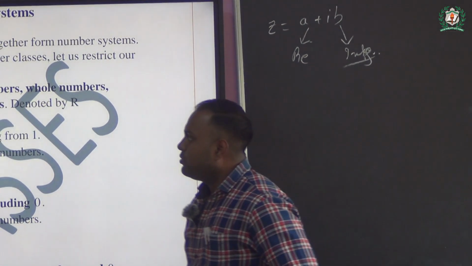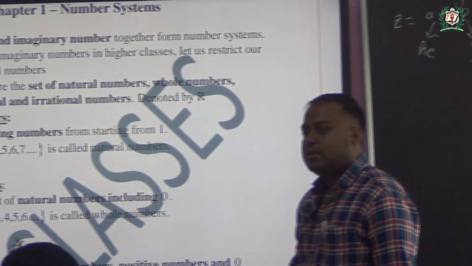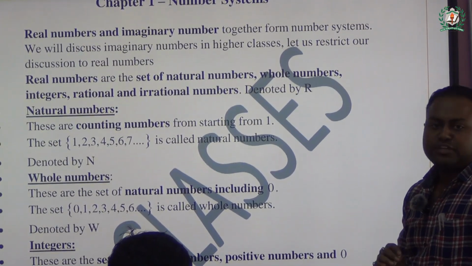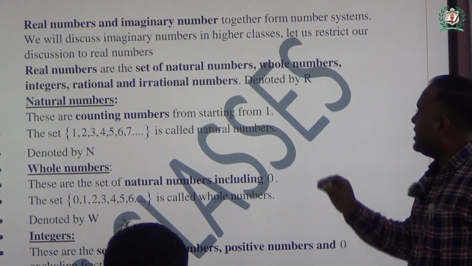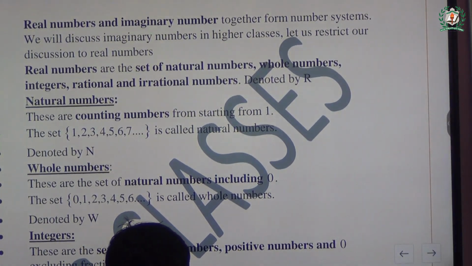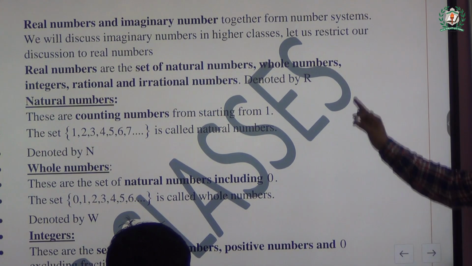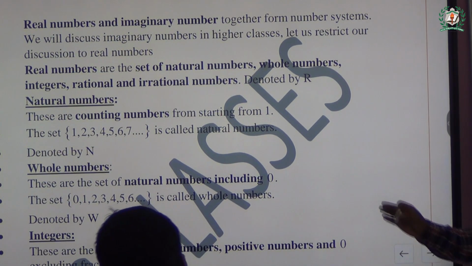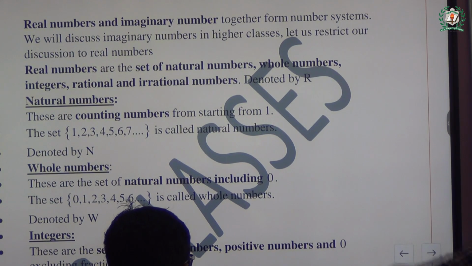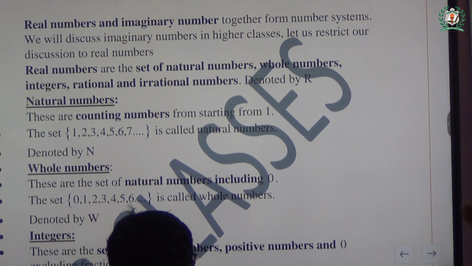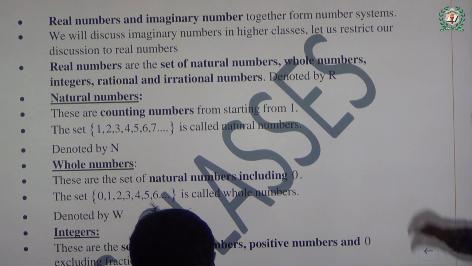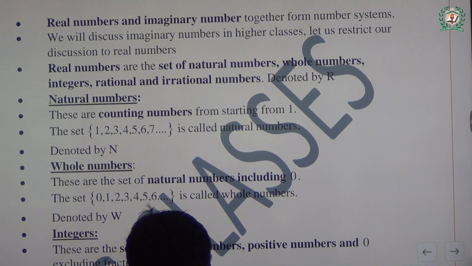So now further, in a set of real numbers, or the formation of the real number, it is basically seen in the form of the set of natural numbers, whole numbers, integers, rational and irrational numbers. And as we know, R is a symbol which is used to represent the real numbers. Is that clear, class?